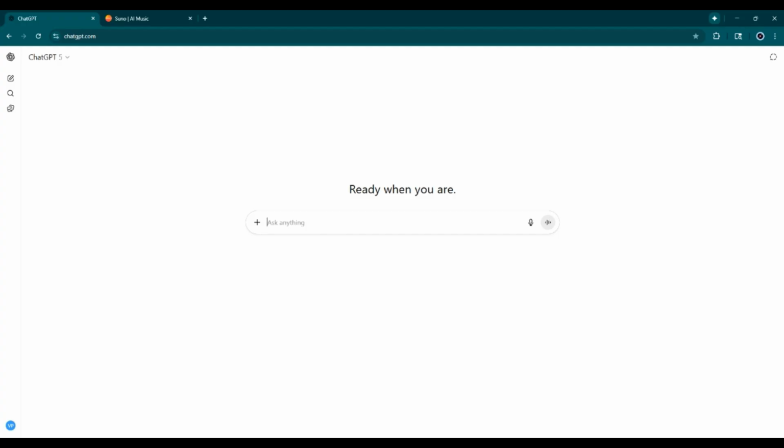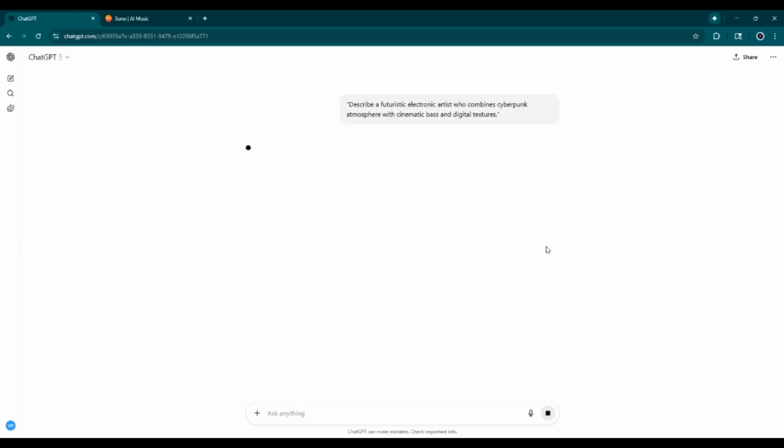So first, we're going to start off in ChatGPT, and you want to describe your artist's sound and genre. So let's see, we're going to put in something like, describe a futuristic electronic artist who combines cyberpunk atmosphere with cinematic bass and digital textures. And we get back some information. Looks like it gives it a little backstory and everything.